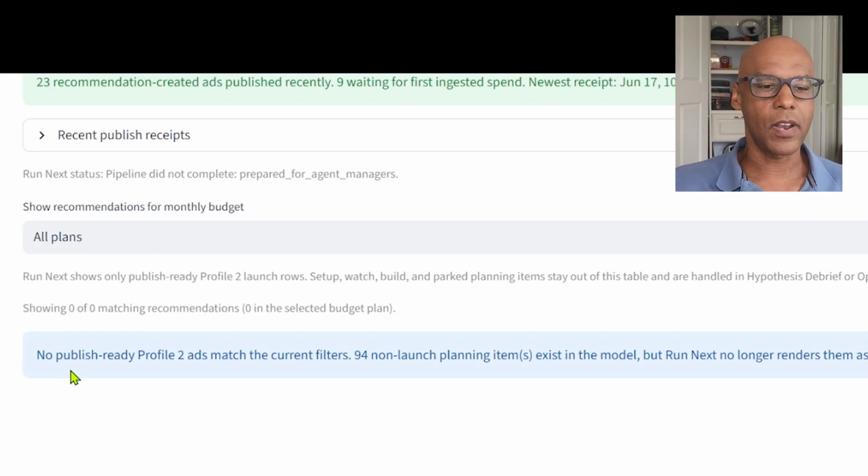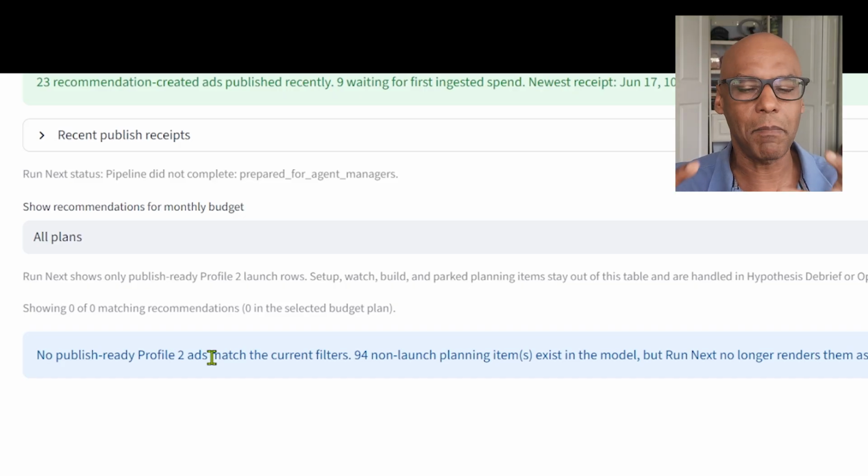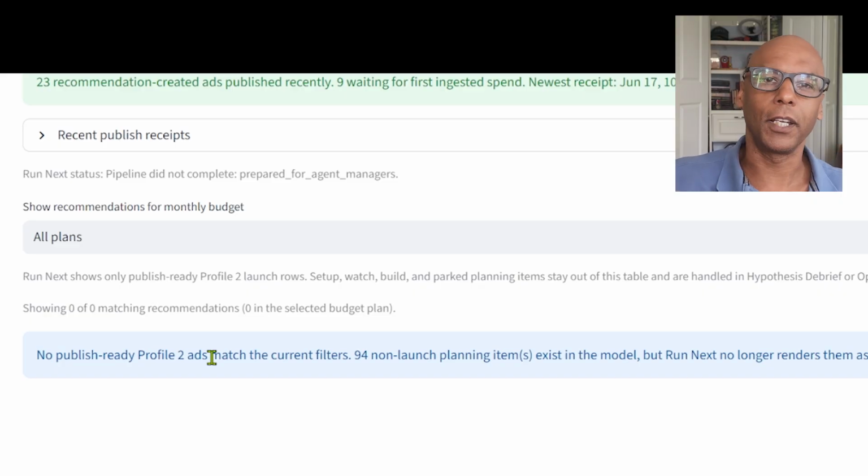And right now there are no publishing ready ads, but it'll put it in a list of run next. And currently, I'm looking at those, it stops there. So I could take a look to see what it's created and see if there's anything wrong with it. And I've had to go through many passes to get it exactly right. But I also have trained it to be able to publish. So once I see everything I like, I tell it to go ahead and publish those.